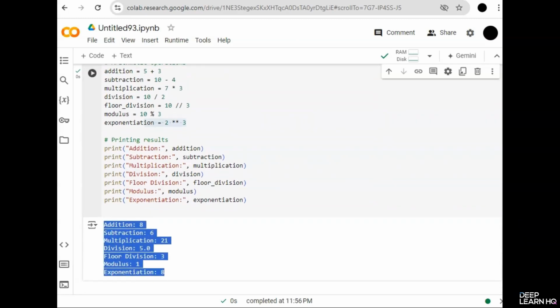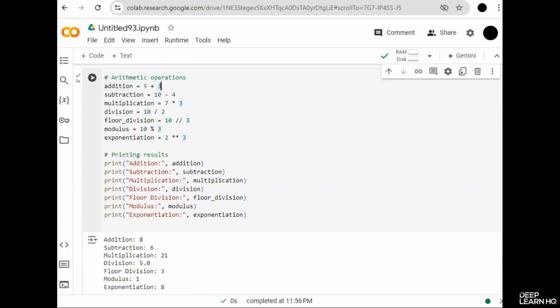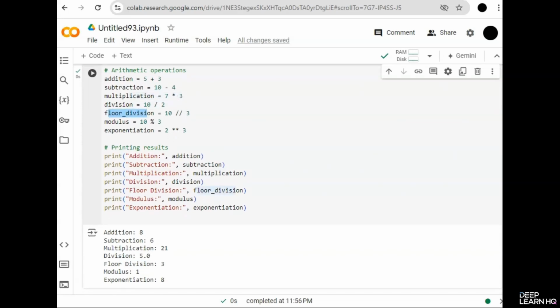So let's test this. 5 plus 3 is equal to 8. And here we get the right answer for addition. 10 minus 4 is 6. So subtraction is also correct. For multiplication, 7 into 3 is 21. For division, 10 divided by 2 results in 5.0. So for division, you always get an answer in float. And if you use floor division, you will get an answer 3. For modulus, 10 mod 3 is 1. And for exponent, 2 raised to the power of 3 is 8. So all these results are correct.